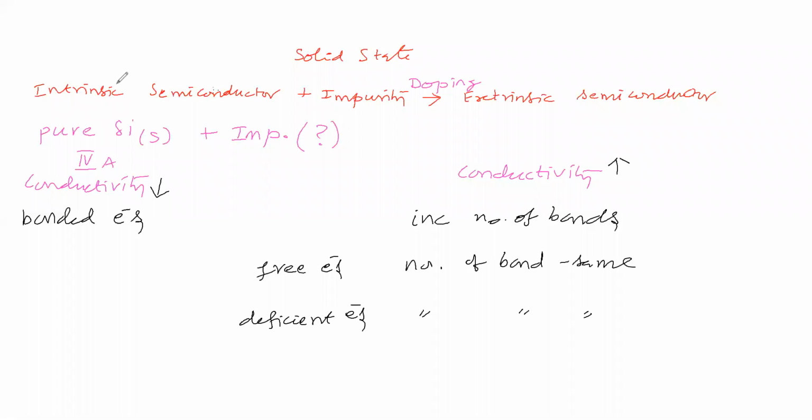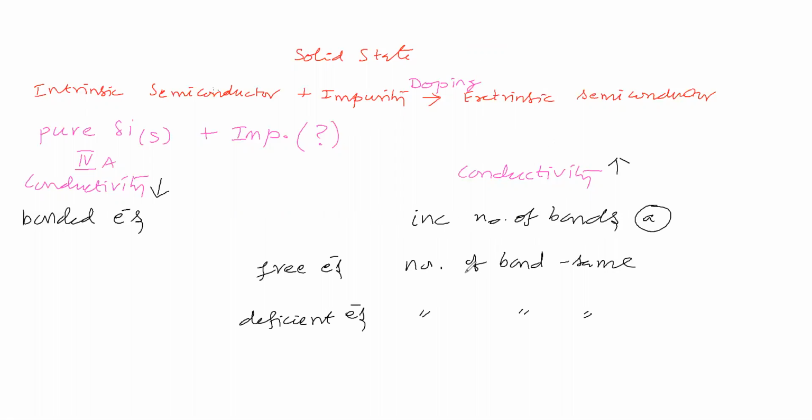Here we are converting an intrinsic semiconductor into an extrinsic semiconductor. That means conductivity is high, so that only we are doing. To do this, we have to add impurity. Do we want to increase the number of bonds?